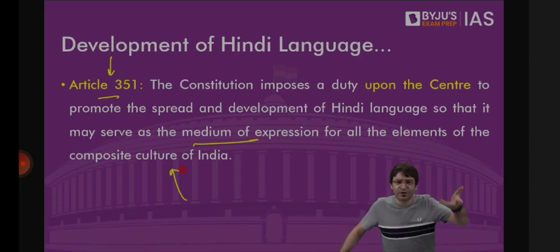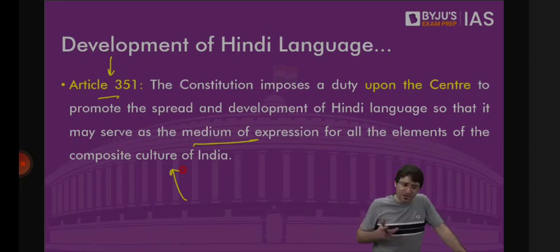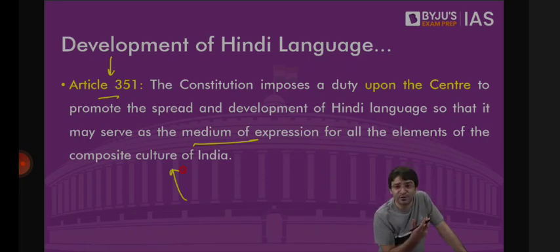Say, look at Germany. Germany is developing because the entire country speaks one language. China is developing because the entire country speaks one language. Japan is developing because the entire country speaks one language. Why can't we also speak one language? And that one language can be Hindi. Right or wrong? But Germany is speaking one language because there is no diversity in Germany. There was no diversity in Japan. There is no diversity in China. But there is linguistic diversity in India, where people speak multiple languages, different languages.